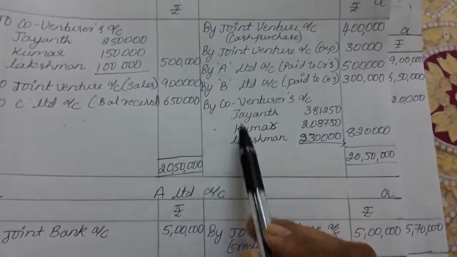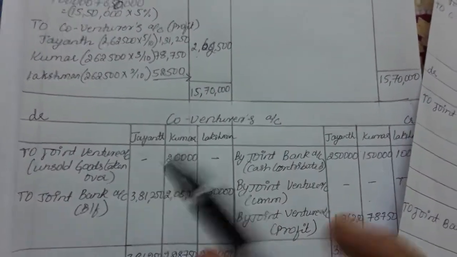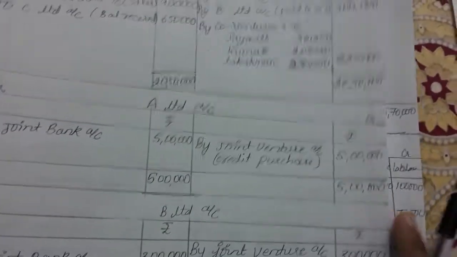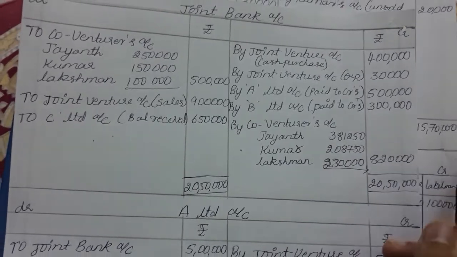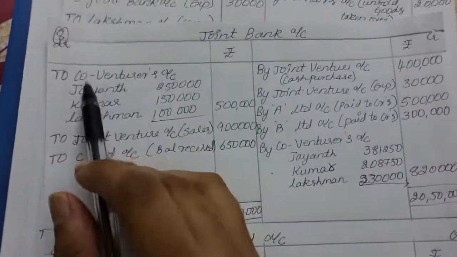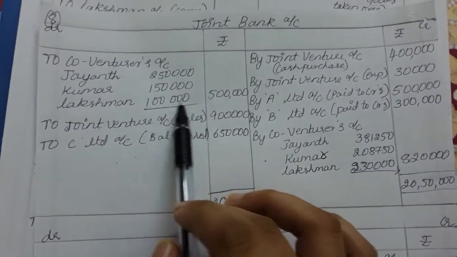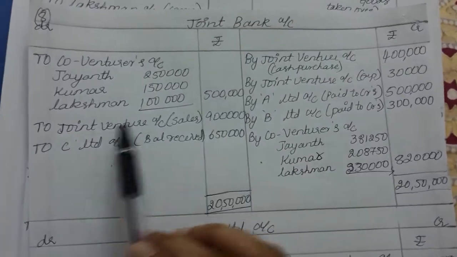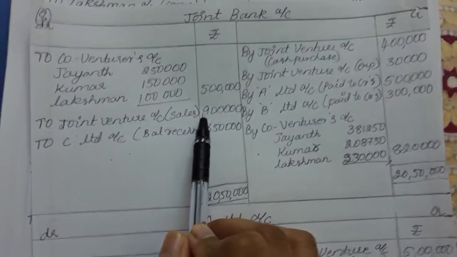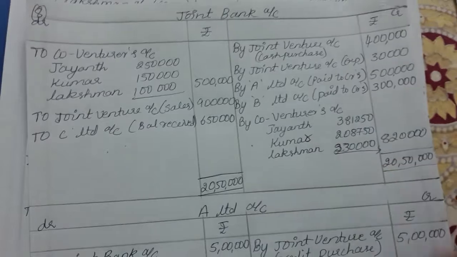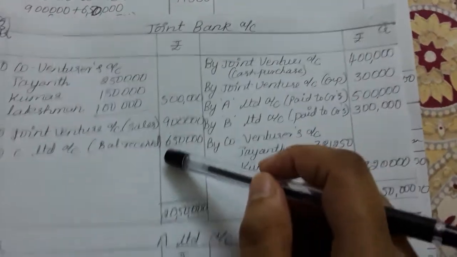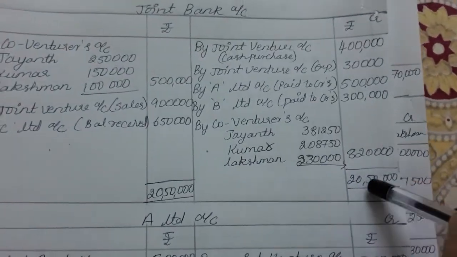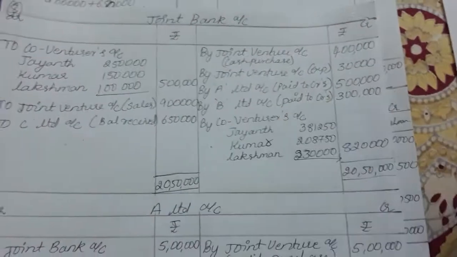So paid. Next is by co-venturers account. Here we had this surplus value, and we will pay the surplus value from the joint bank account. So we paid Jayant, Kumar and Lakshman according to the surplus they realized. We paid 8,20,000. On the credit side, to co-venturers account, this was the contribution made by the co-venturers. This was the cash sales, and this is the credit sales. Even 6,50,000, completely 6,50,000 has been received. Whatever the incomes were, that is 20,50,000, and all the expenses were 20,50,000. So both got tallied, right?